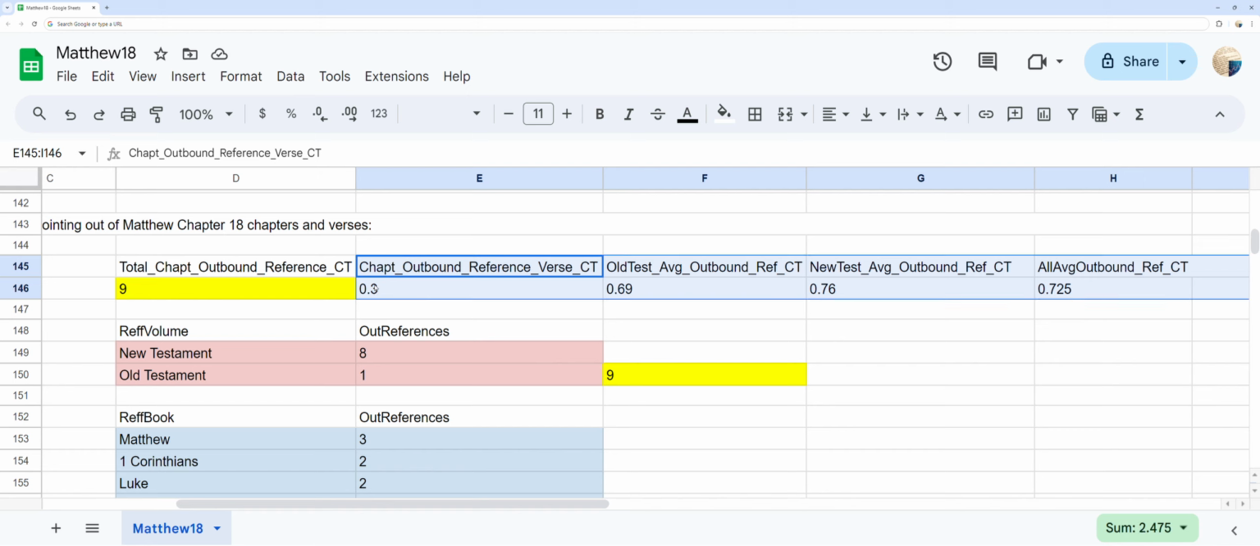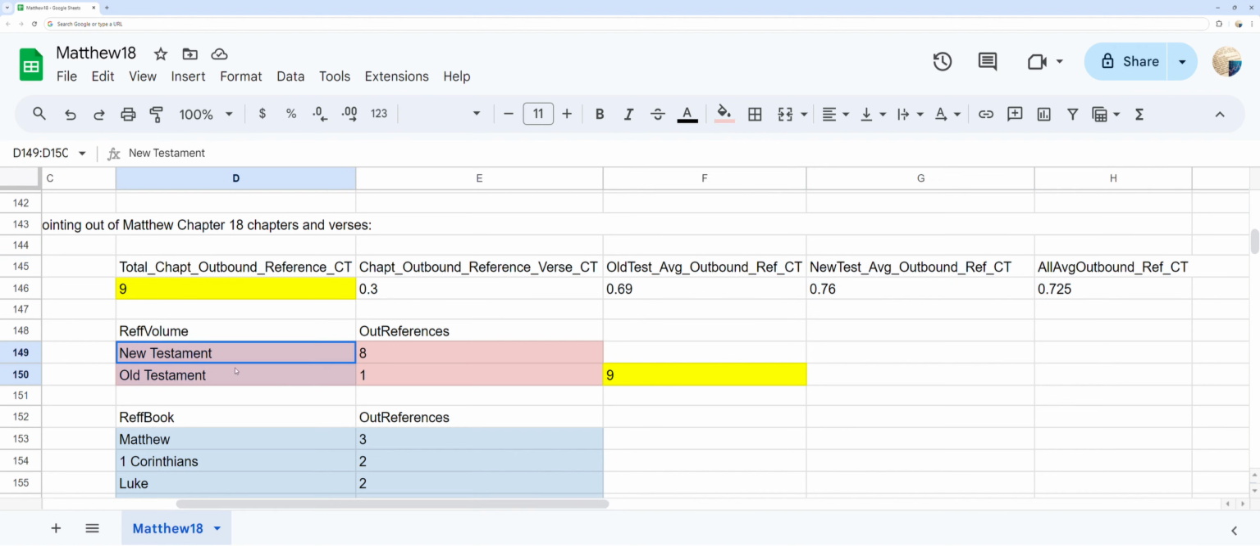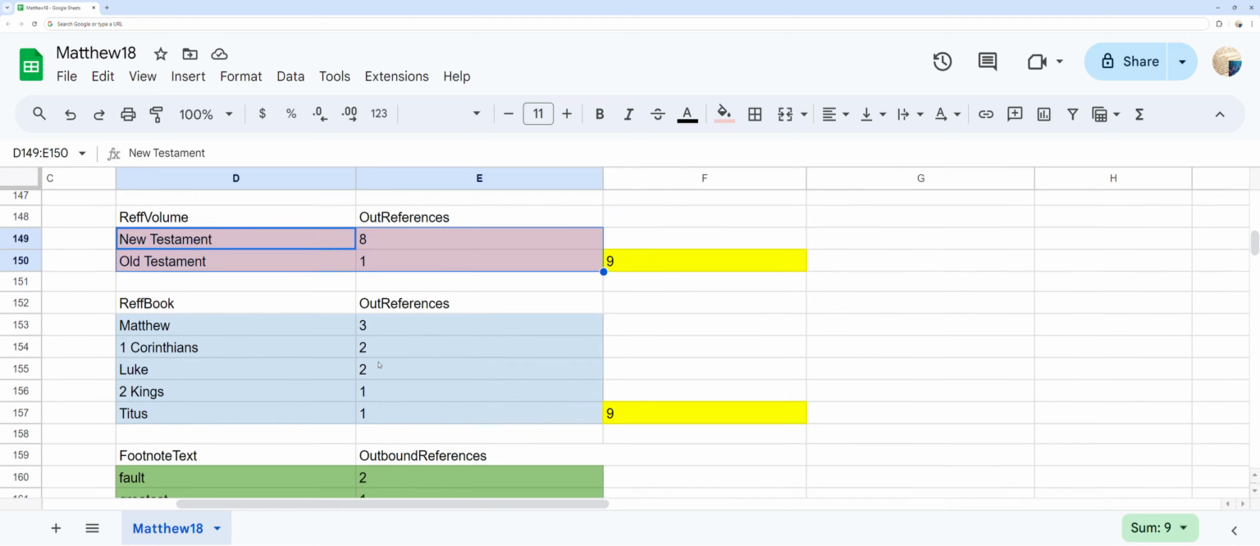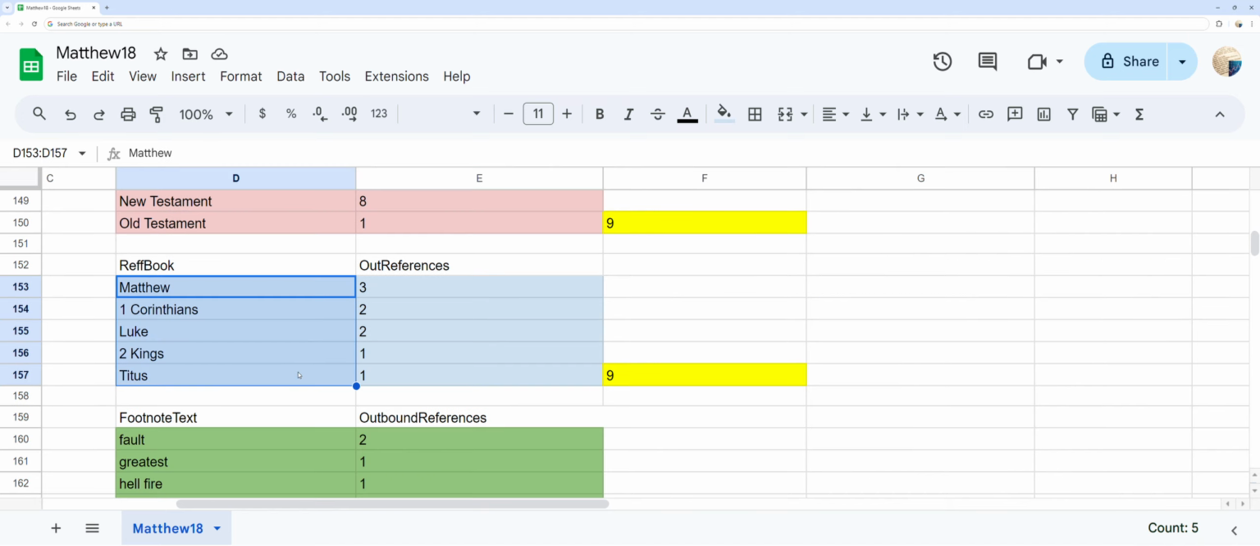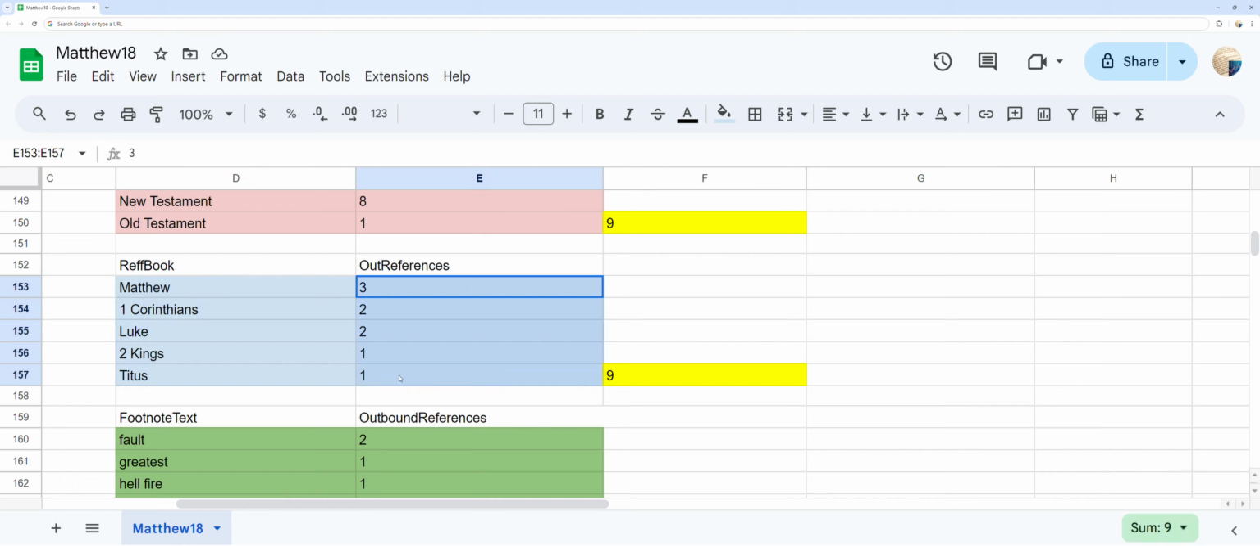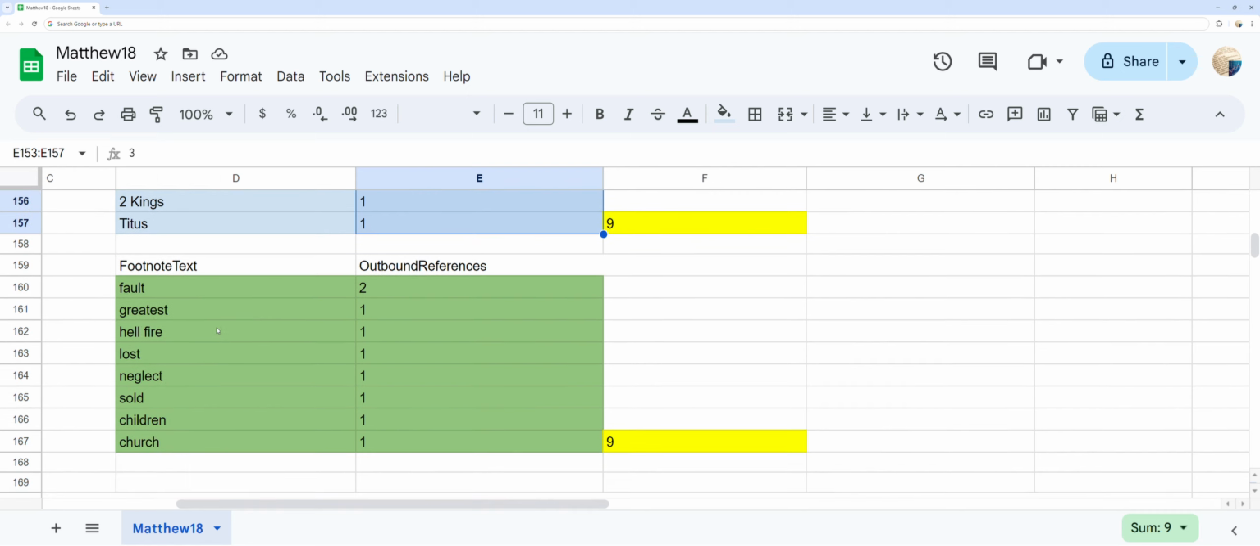In red, you can see the out references by destination of either Old Testament or New Testament ordered by counts. In blue, you can see 5 out references to the destination Bible books Matthew through Titus ordered by counts. In green, you can see 8 words in Matthew chapter 18 that incur the related outbound reference counts to other Bible verses ordered by the count used.